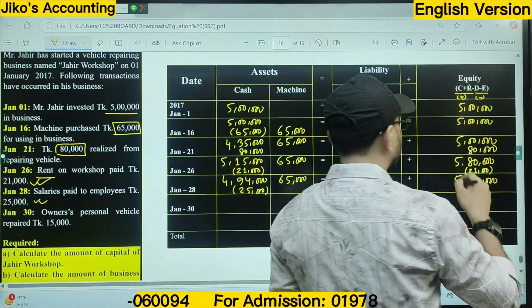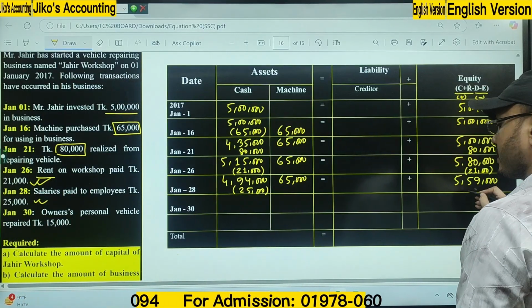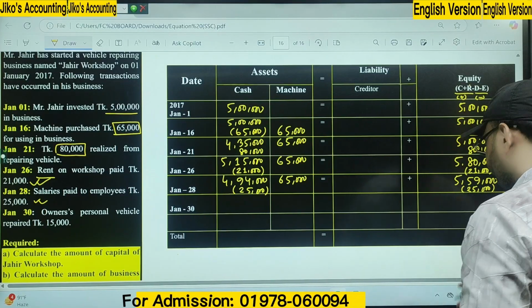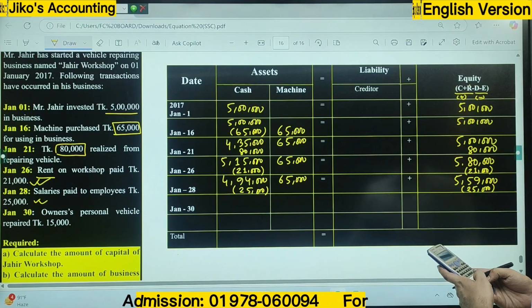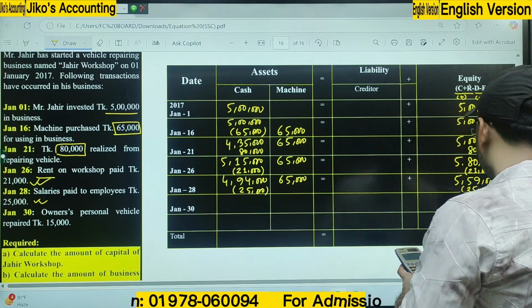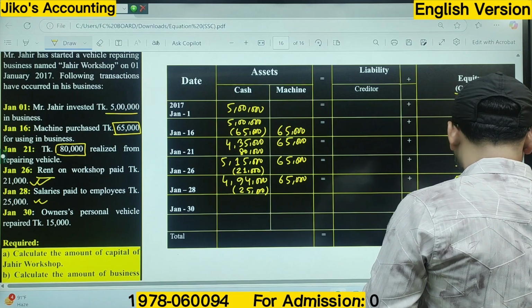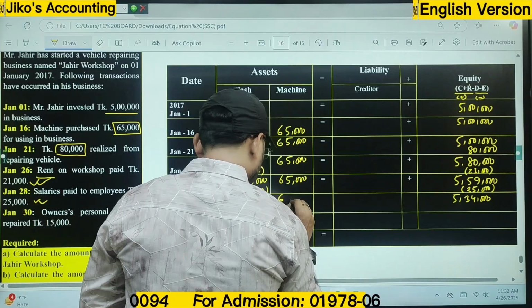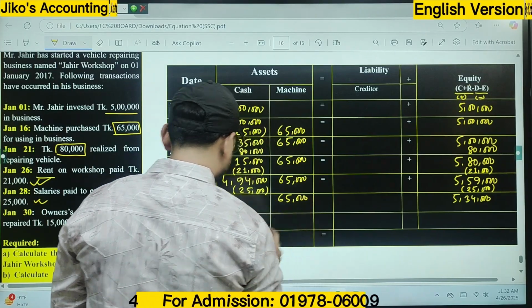As usual, that also indicates the reduction of the equity. So what is the amount here, sir? 25,000. Now deduct it. 5 lakh 59,000 minus 25,000. 5 lakh 34,000. 65,000.